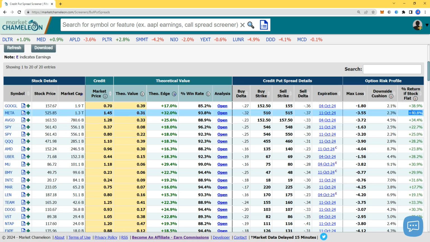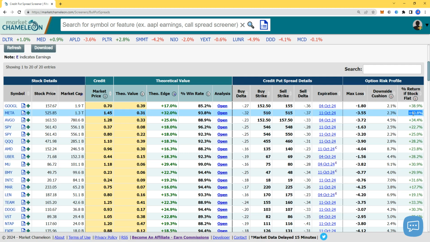Feel free to read this again. That basically means that you are making $145 compared to your 350 that you're risking, and that's 40% in about a month, less than a month, in 3 weeks.